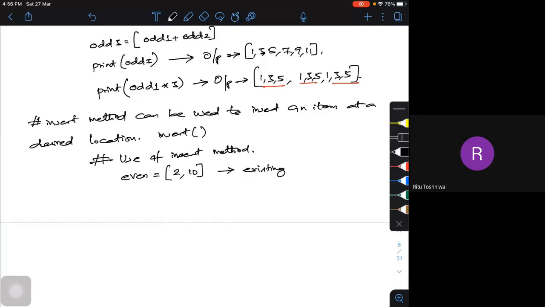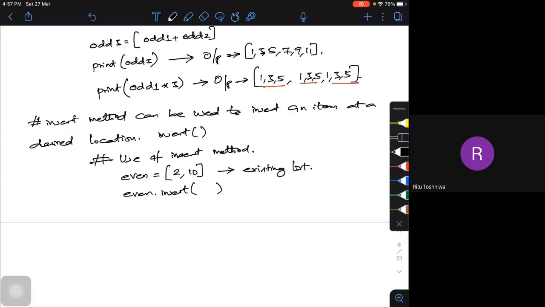What I want to do actually is insert at a particular location. I want to insert maybe 4, 6 and 8. Or I want to insert only a particular single number. So what I will do actually, I will use E1. First let me insert 4. So E1 dot insert. What is the location?